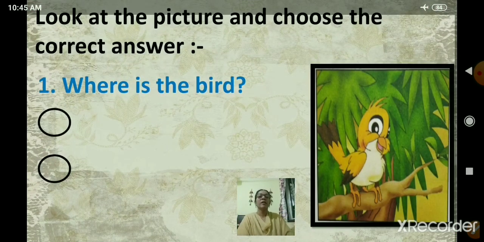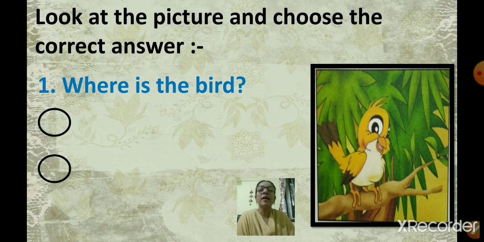Now, look at the head question, which is given in black color. That is the head question. Here also, in Active English, you will have multiple choice questions. Look at the picture and choose the correct answer. Children, you have to read the head question properly, and then click on the correct answer. So, the head question is, look at the picture and choose the correct answer.